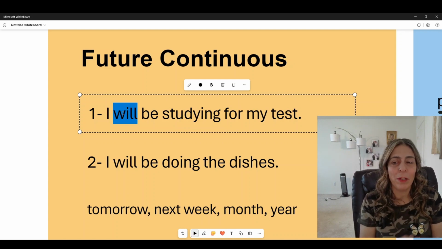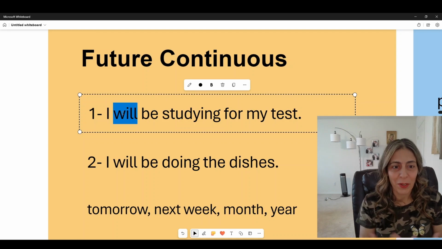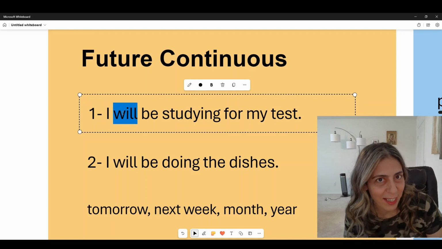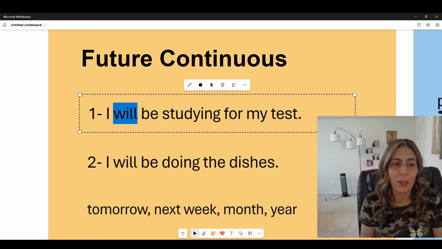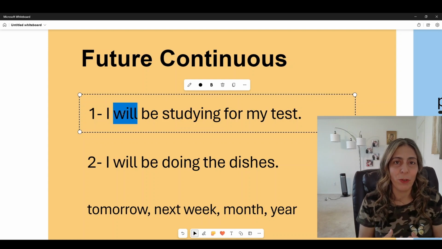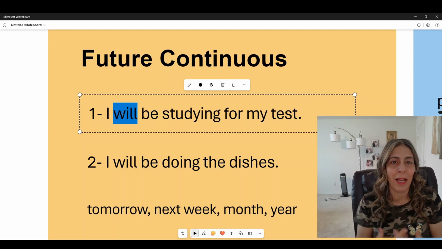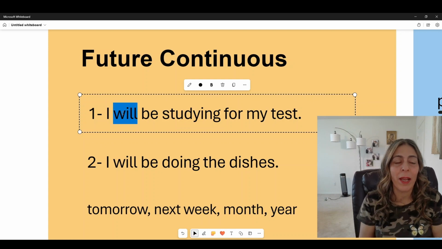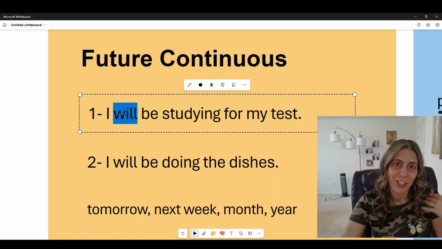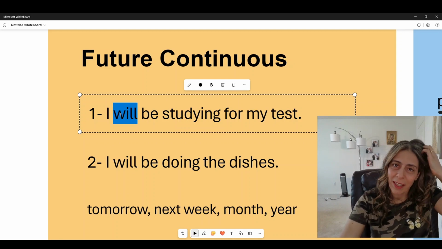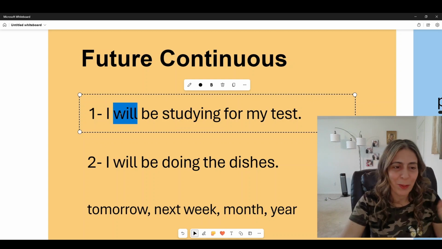We could also use shall. I shall be studying. A lot of modals can be used to express future. I can study. I can be studying. So let's stick to will for now, so you can understand the future continuous, and then we can use other verbs as we go.